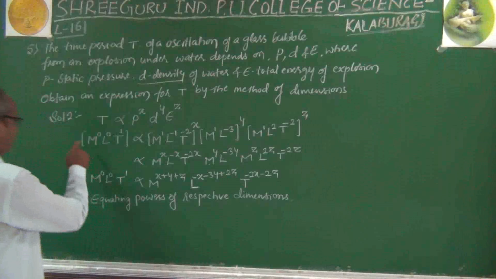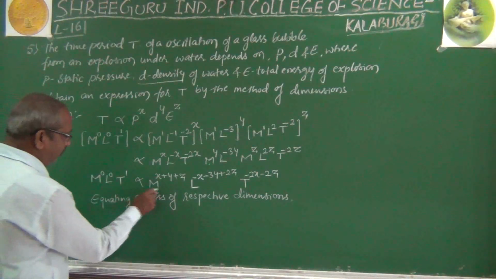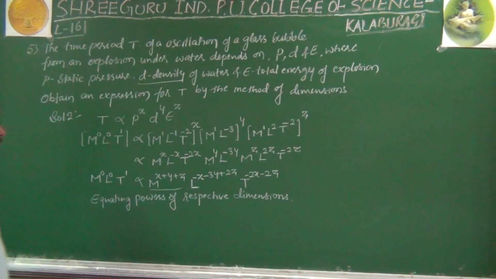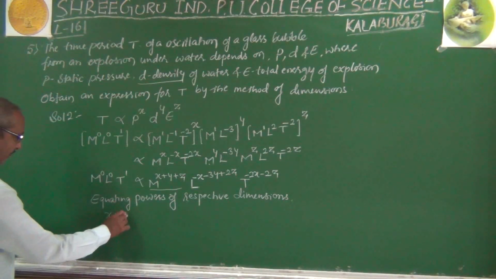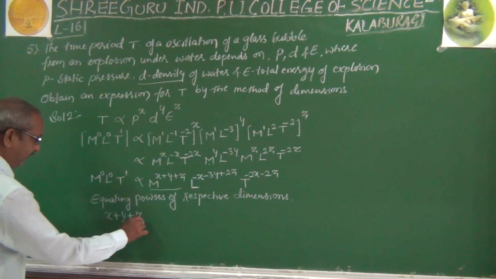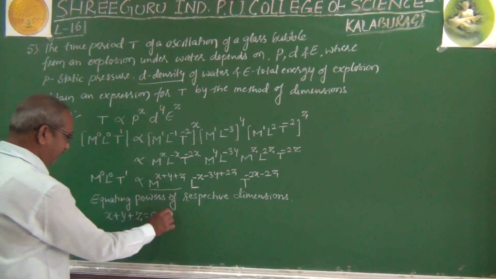So here LHS is m to the power 0, whereas towards RHS m to the power x plus y plus z. So therefore by equating, x plus y plus z equal to 0, that is one equation. Here is equation 1.